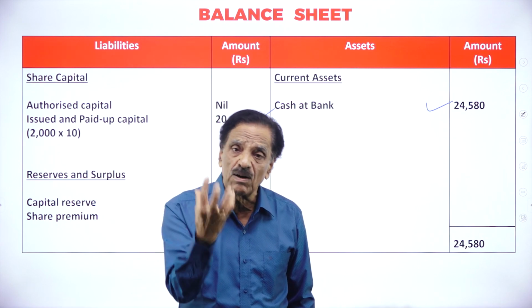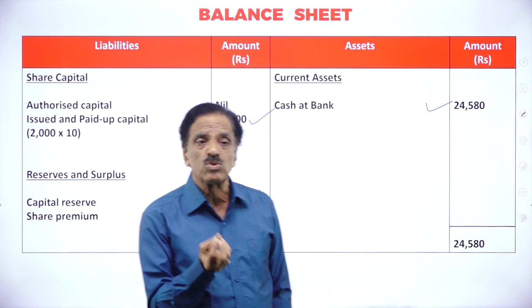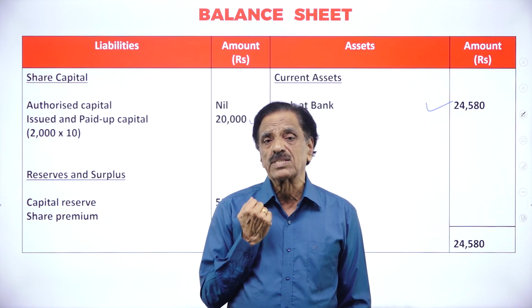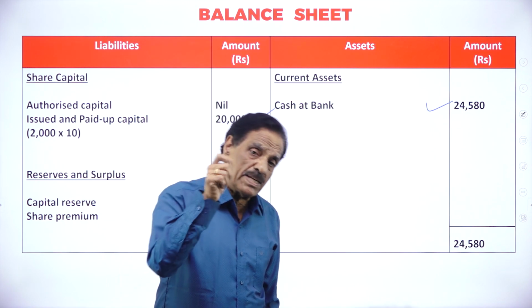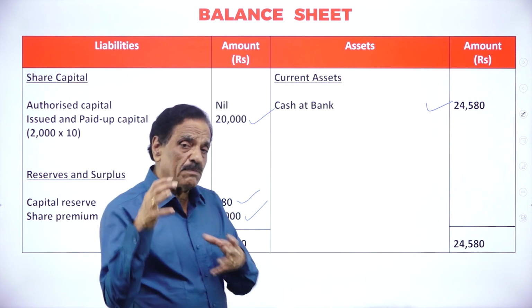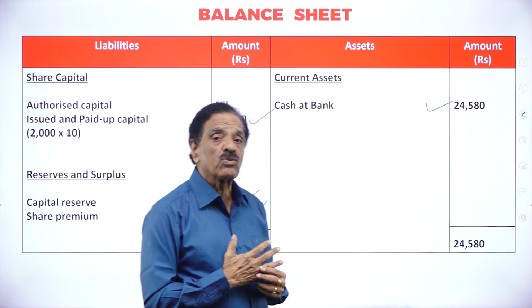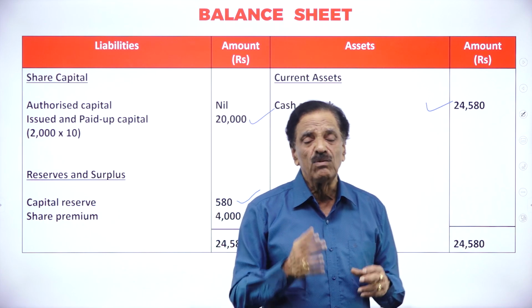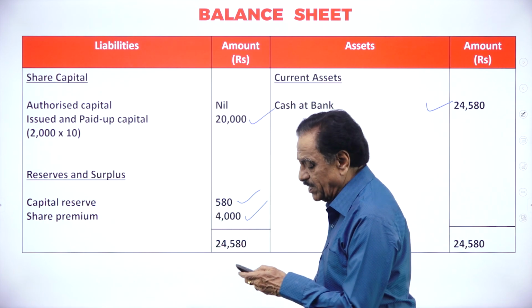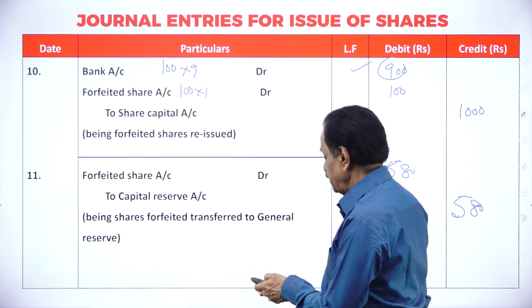That means for 3,000, how much did you accept? Only 2,400 you are going to accept now. So that means the remaining 600 is rejected. The remaining amount is going to be in the cash at bank to the extent of 24,580 now, that I have prepared here. If you see the board, you can understand.